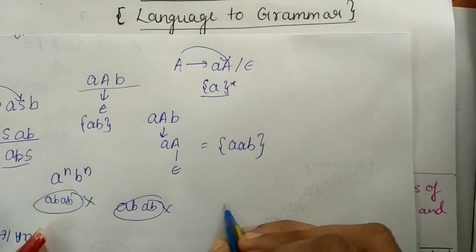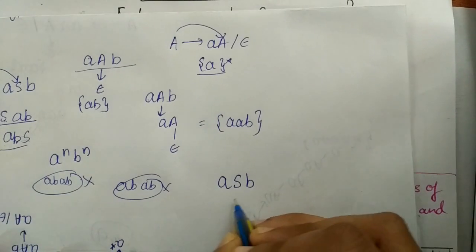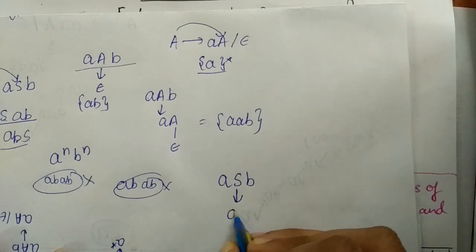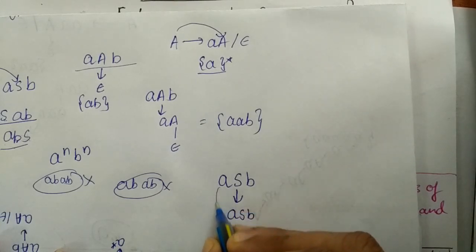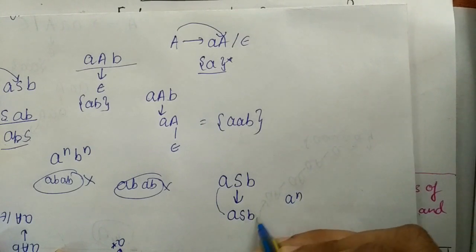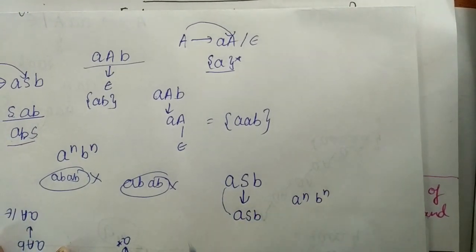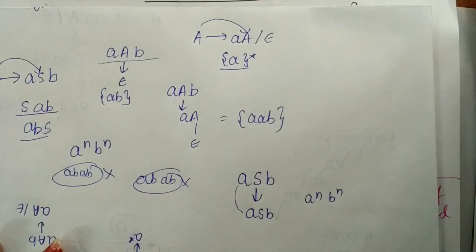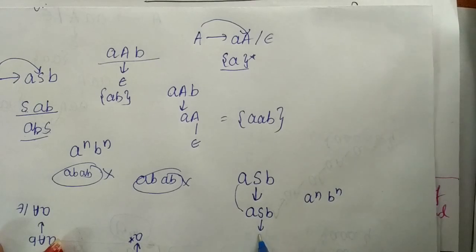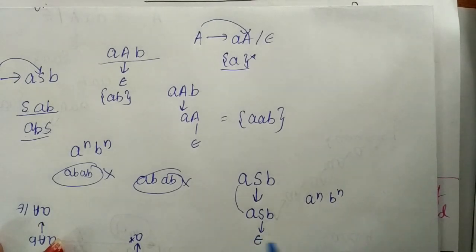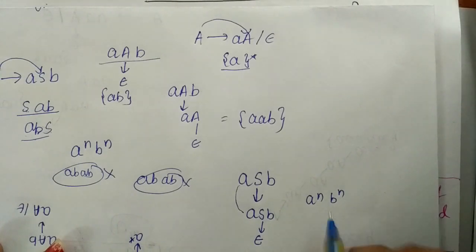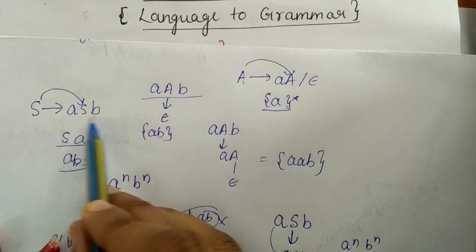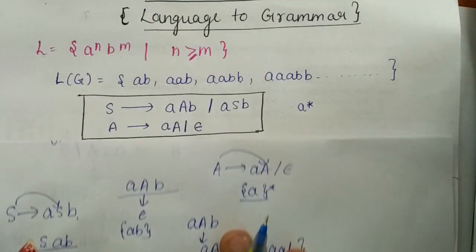But if I take the repetition in between, suppose a S b, then when it calls itself, it will generate a a S b b. So this is the pattern which we require: a to the power n and then b to the power n. That's why I have taken the repetition in between, so that it can generate the string we want. If I replace this S by epsilon, it will generate the strings correctly. So for equality, what do we write? A S b.